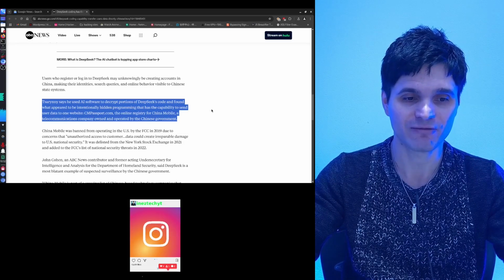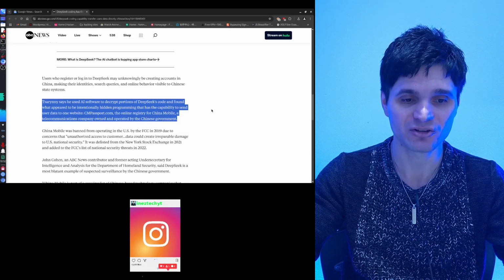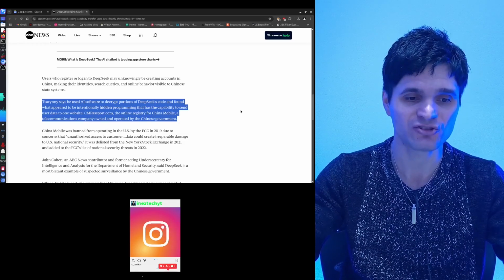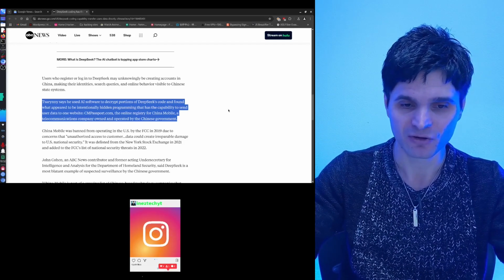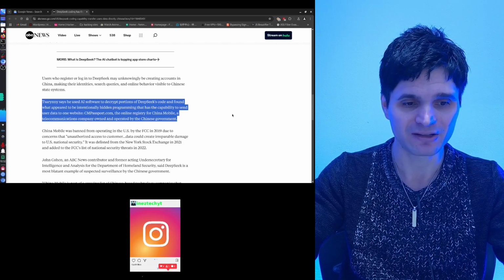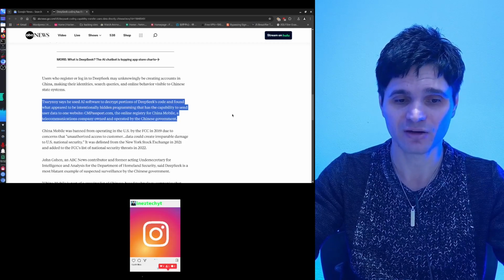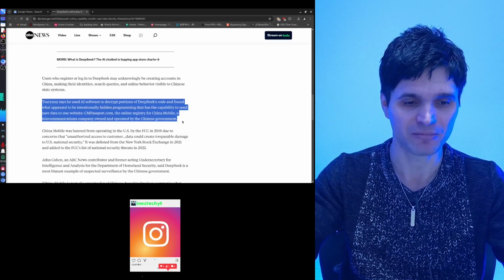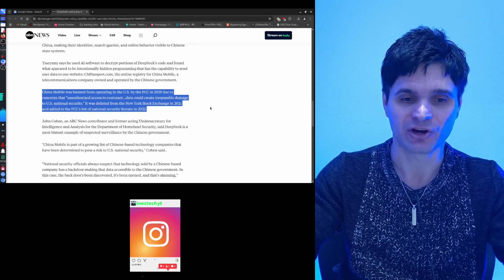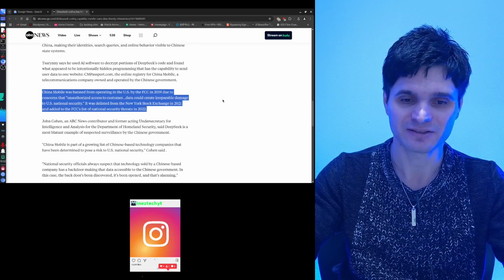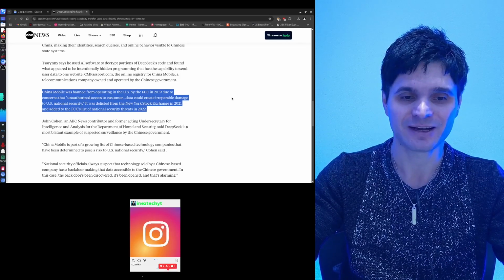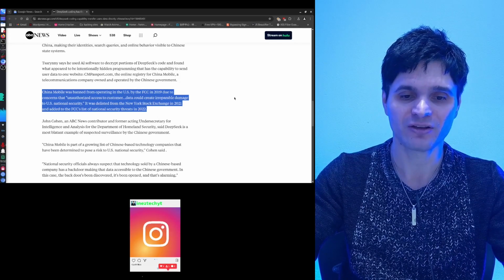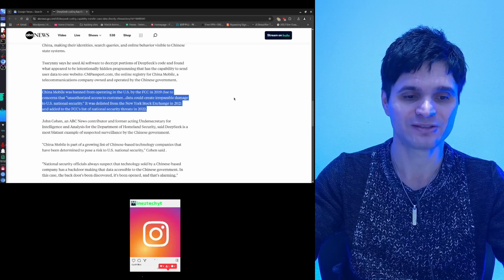DeepSeek code and found what appeared to be intentionally hidden programming that has the capability to send user data to one website, tmpassport.com, the online registry for China Mobile, a telecommunication company owned and operated by the Chinese government. China Mobile was banned from operating in the US by the FCC in 2019 due to concerns that unauthorized access to customer data could create irreparable damage to US national security.